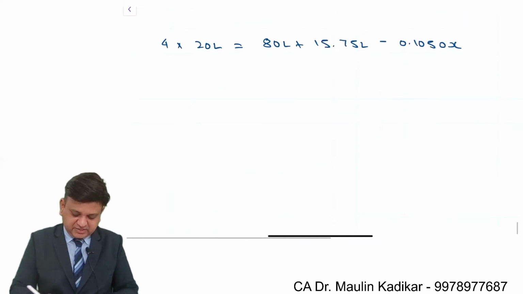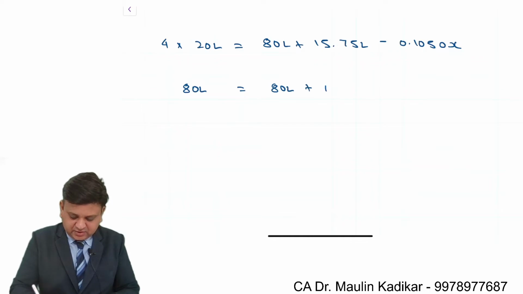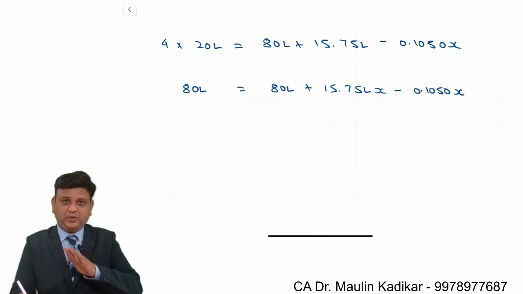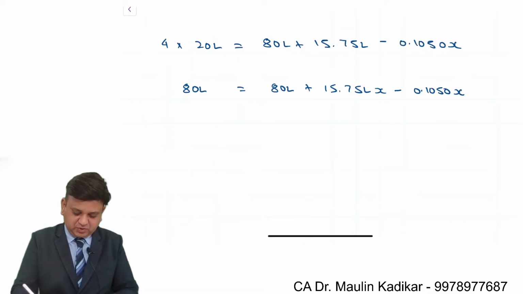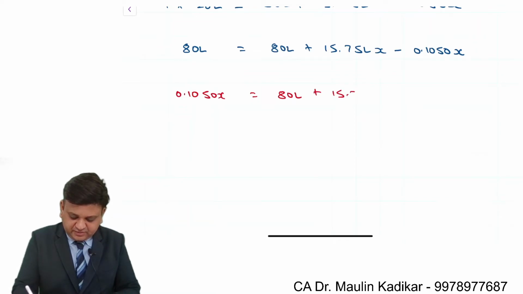So we understand that over here 4 into 20 lakhs, that comes to 80 lakhs, is equal to 80 lakhs plus 15.75 lakhs minus 0.1050x. So 0.1050x is transferred to the opposite side, equal to 80 lakhs plus 15.75 lakhs minus 80 lakhs.